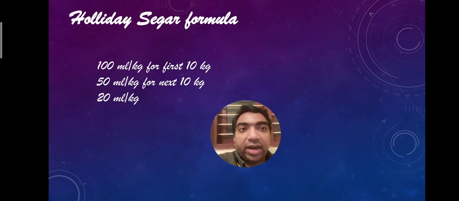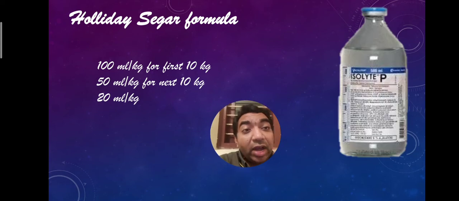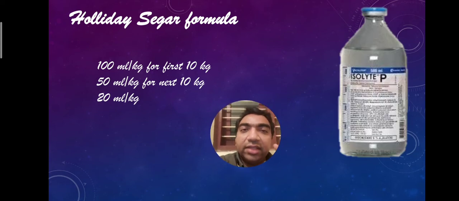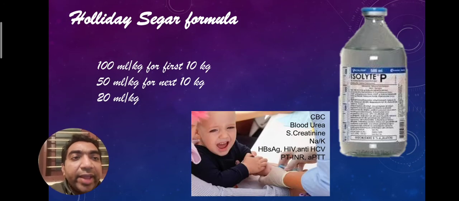That is the way you use the Holliday-Segar formula. You keep this formula for a lifetime, because whenever we have to start IV fluids for pediatric patients, this is the guideline. Whenever you have a confusion about which fluid to start, the fluid is isolyte P. When the nurse puts the cannula, make sure that the investigations are sent then and there.